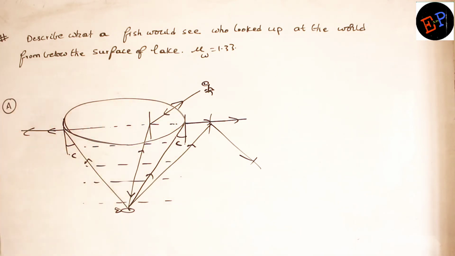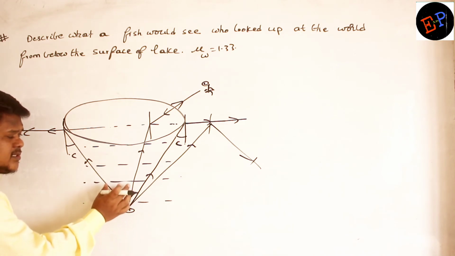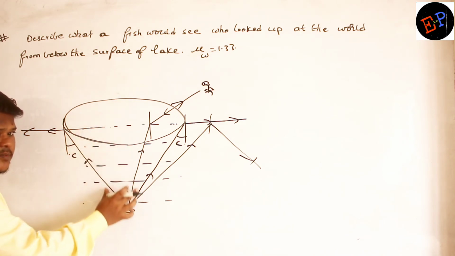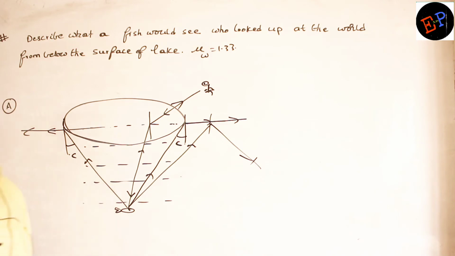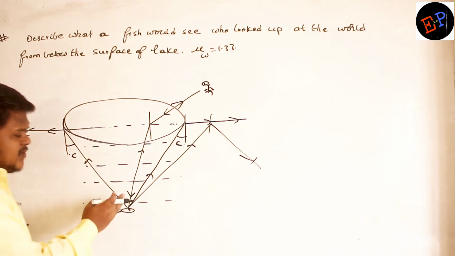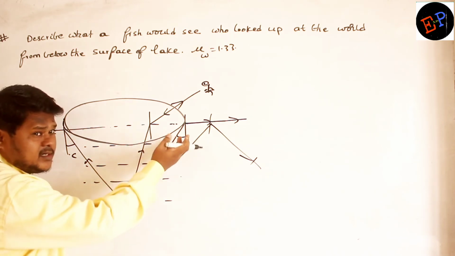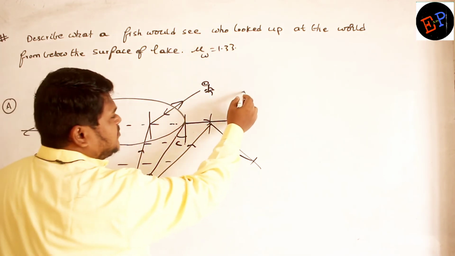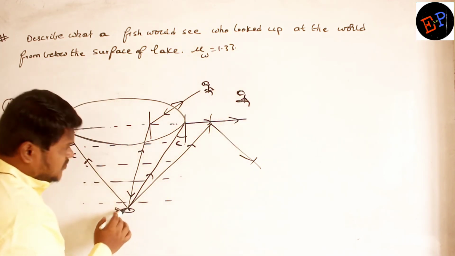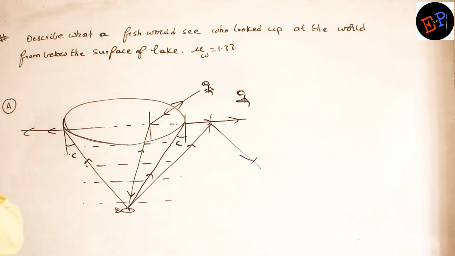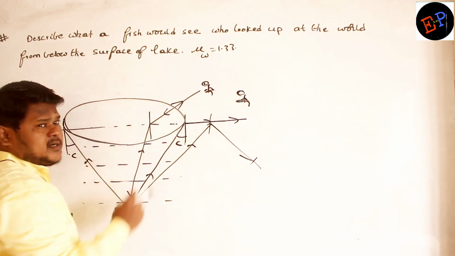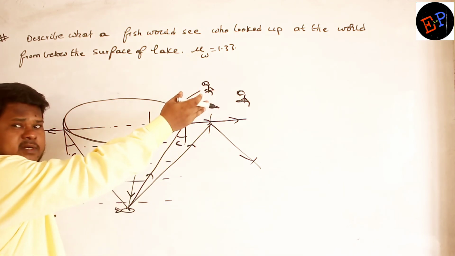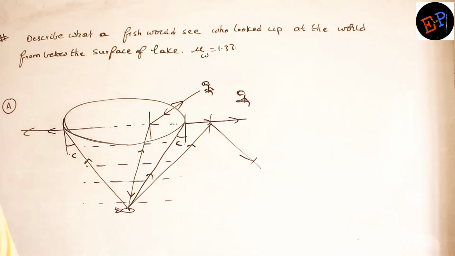Are you able to understand? Fish cannot see beyond this cone which is formed here. Can it see? It cannot see, because when light enters at an angle greater than critical angle, light no longer enters into air. For example, if a person is present here, this fish cannot see this person. Why can this fish not see this person? Because light is not at all entering. Light has to go to them first; light is not entering. Are you able to understand?